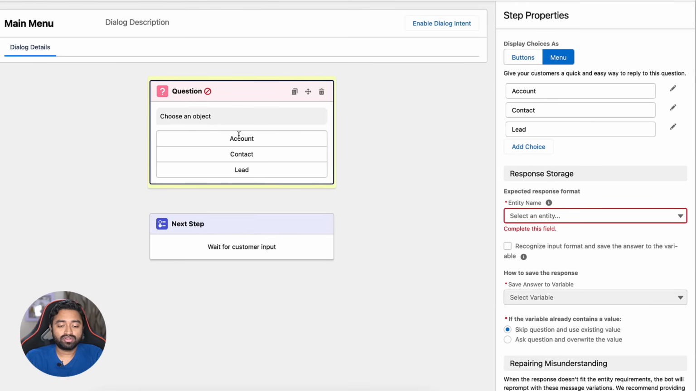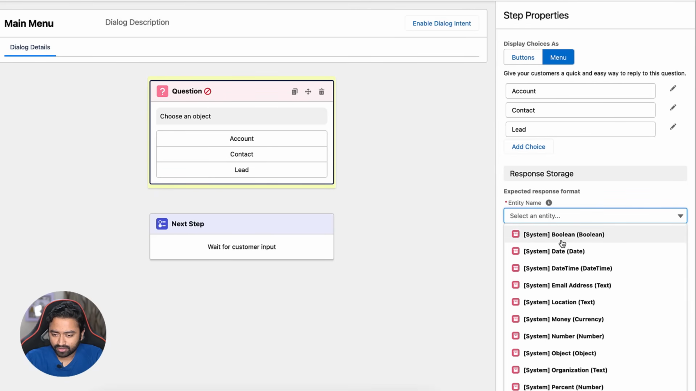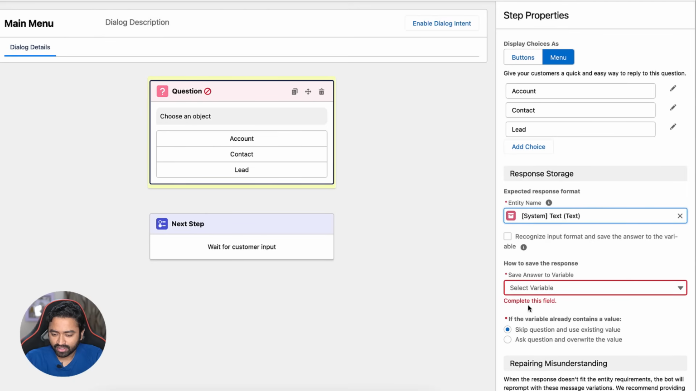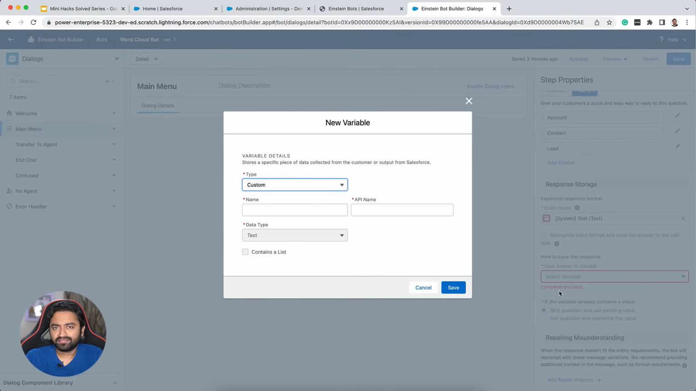Now the moment the user clicks a button, that response must be recorded somewhere, and that's what you do in response storage. So here it asks you to select an entity. So right now, because it's a text entity, you can choose text and save the answer to a variable. And since we haven't declared any variables, let's create a new text variable. So those of you who are familiar with flows, I think this UI looks very similar. All you need to do is create the required variables to store the output in.